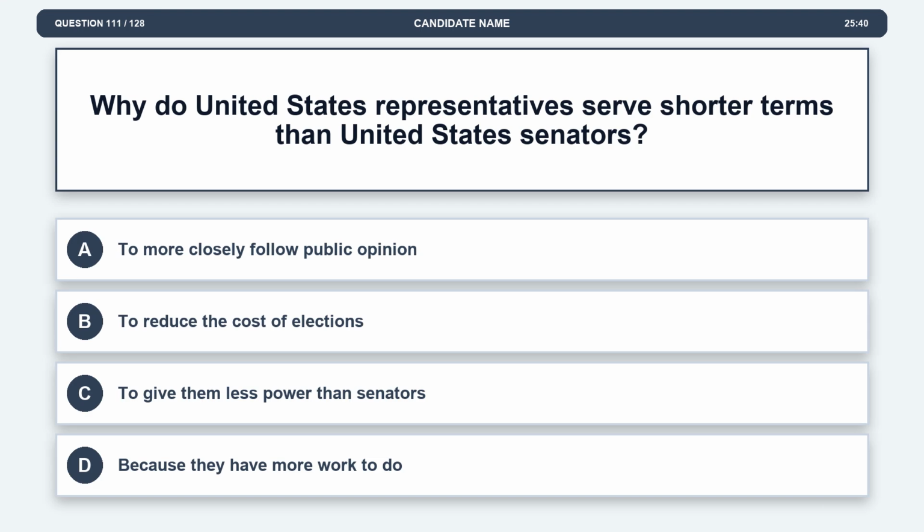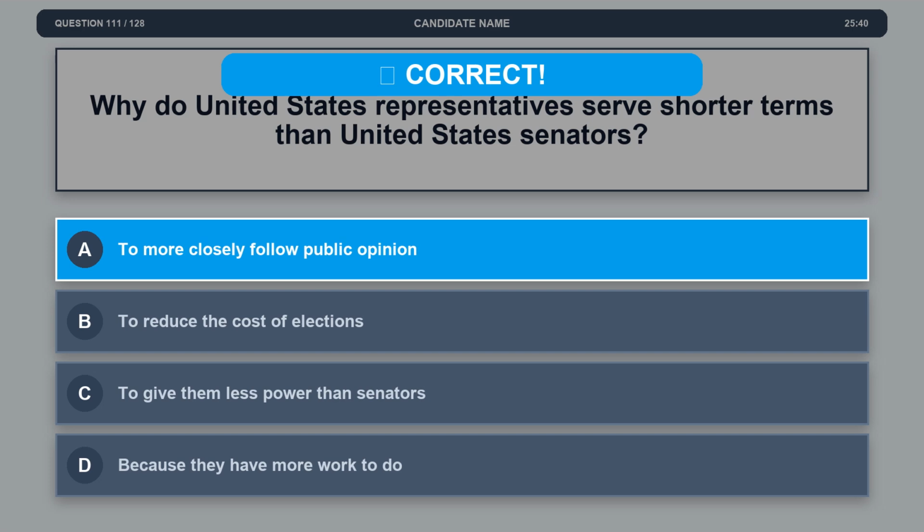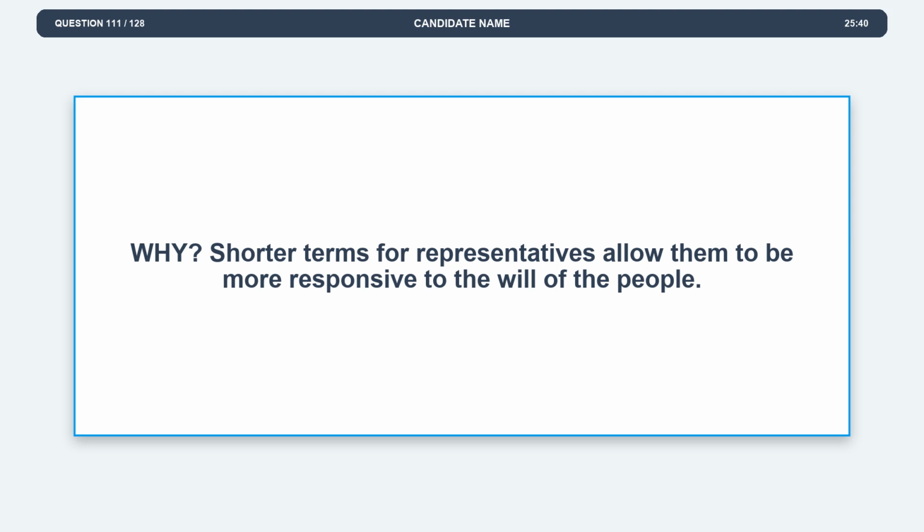Question 111. Why do United States representatives serve shorter terms than United States senators? Option A, to more closely follow public opinion. Option B, to reduce the cost of elections. Option C, to give them less power than senators. Option D, because they have more work to do. The correct answer is option A, to more closely follow public opinion. Explanation. Shorter terms for representatives allow them to be more responsive to the will of the people.